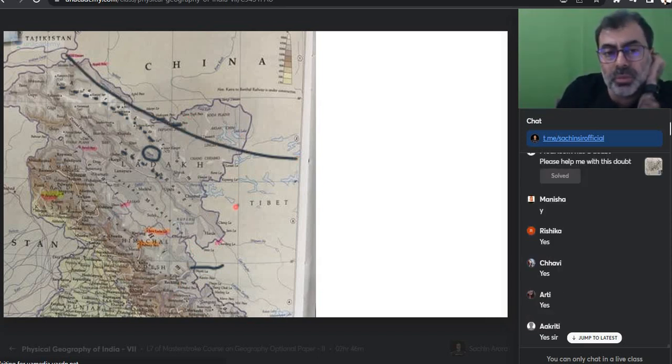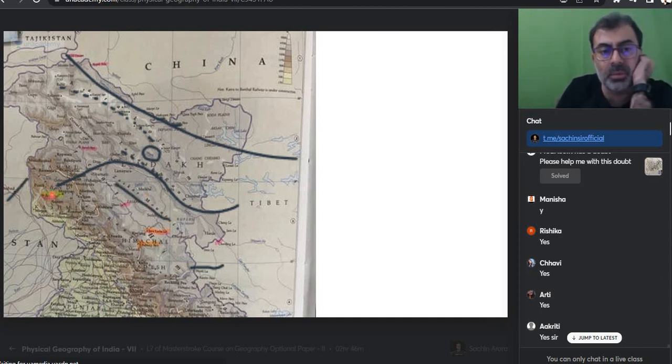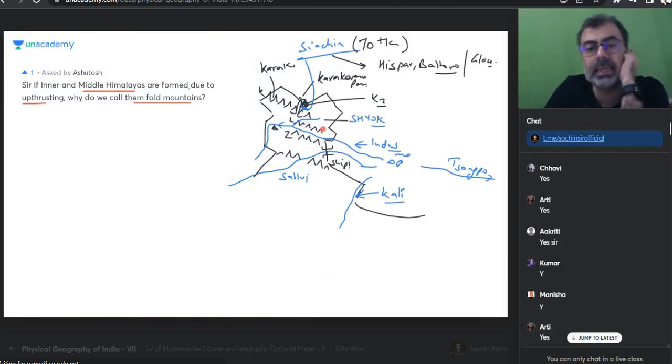If that is the suture zone, can you see the suture zone does not lie absolutely north of this? The suture zone comes in between too. So Zaskar remains south of it, but the suture zone comes like this. And does it take a turn over here? The river comes out and here Nanga Parbat would be given somewhere. Can we check that? I am not expanding too much. It is not a very clear picture, it has not come out well. So that has been the issue. Is everyone okay? Are you able to locate that or not? Whatever I said, is it really visible or not? That is the whole issue. Is this visible or not?